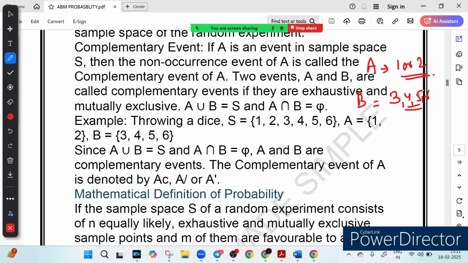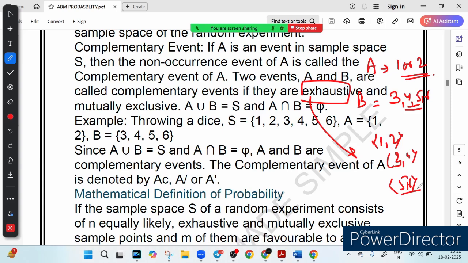Before that, you must understand the meaning of exhaustive event. You see this word written, exhaustive. Imagine you are rolling a dice. The possible outcomes are 1, 2, 3, 4, 5, 6. Now if you consider different events that together cover all possible outcomes, we call them exhaustive. Think of dividing these outcomes into groups like 1, 2, like 3, 4, like 5, 6. We have divided them into three groups. No matter what happens, the final result will always fall into one of these groups, meaning we have covered everything. That is called exhaustive events.